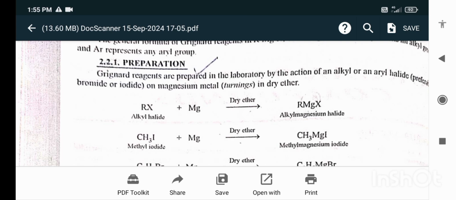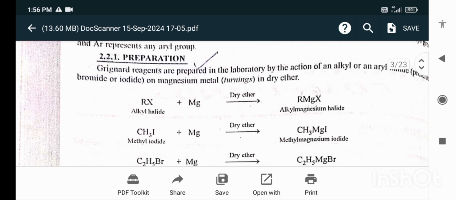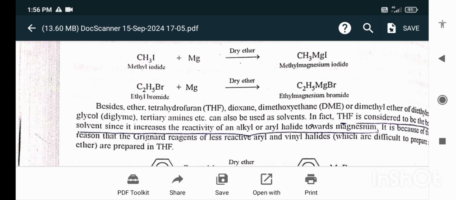Preparation. Grignard reagents are prepared in the laboratory by the action of an alkyl or aryl halide, preferably bromide or iodide, on magnesium metal. Alkyl halide reacts with magnesium in the presence of dry ether to give rise to the Grignard reagent. Besides ether, tetrahydrofuran, dioxane, dimethoxyethane, or dimethyl ether of diethylene glycol, tertiary amines, etc., can also be used as the solvent.